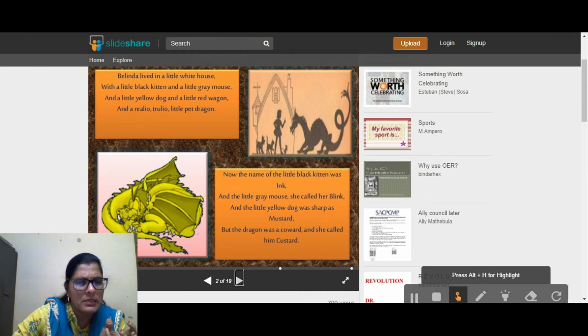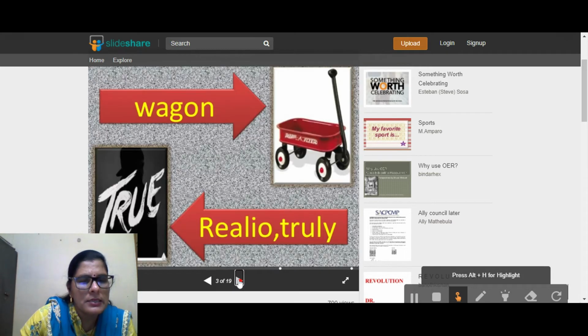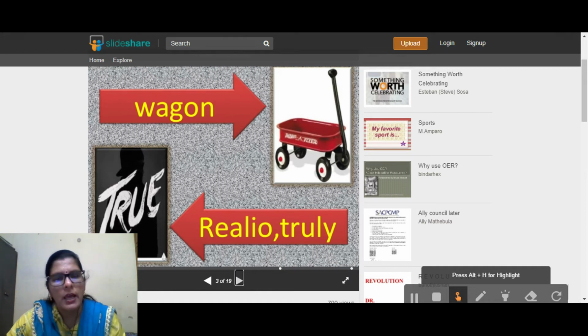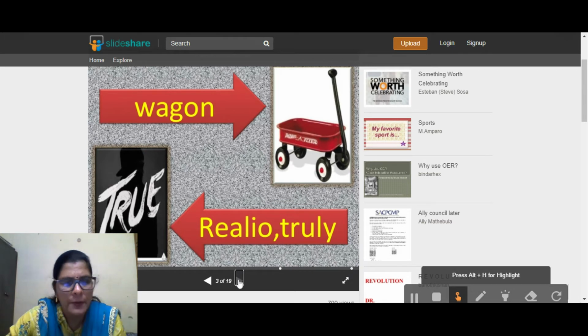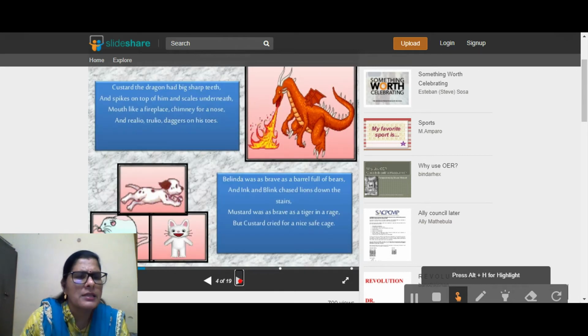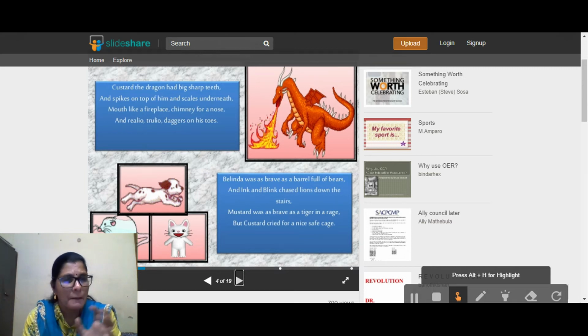Now let me move to the next slide. You can see here in this slide, realio trulio. What is it? You can say really or truly. The word truly has been changed into trulio. Then the next stanza comes. Custard the dragon had big sharp teeth, and spikes on top of him and scales underneath, mouth like a fireplace, chimney for a nose, and realio, trulio daggers on his toes. Mouth like a fireplace: a poetic device.